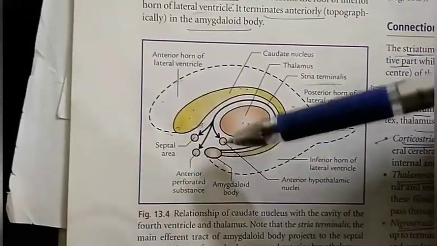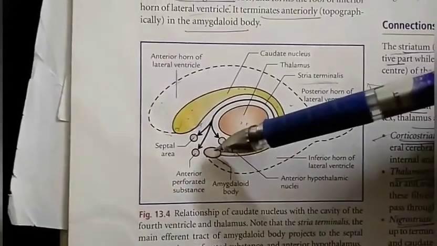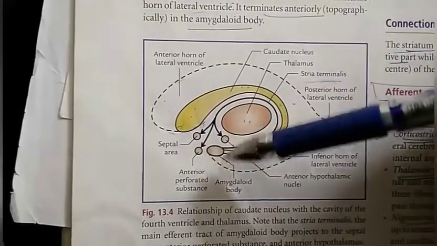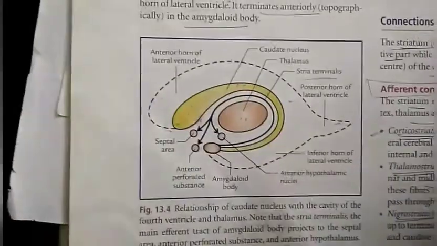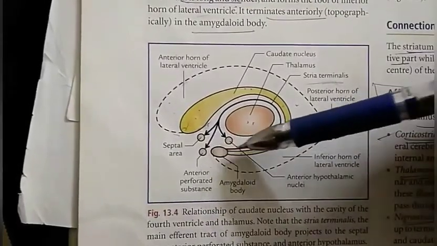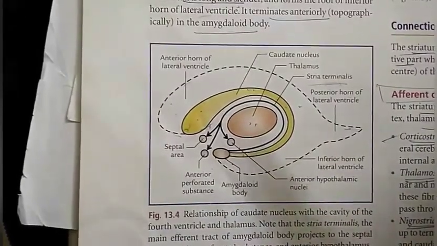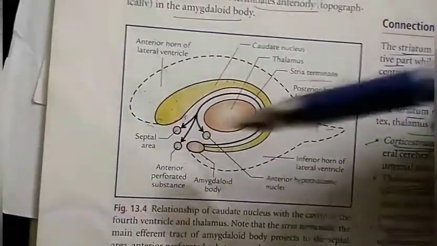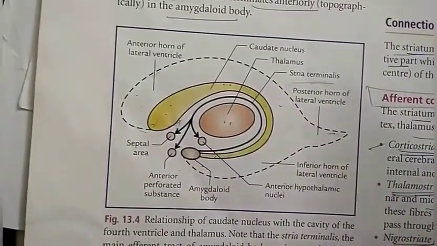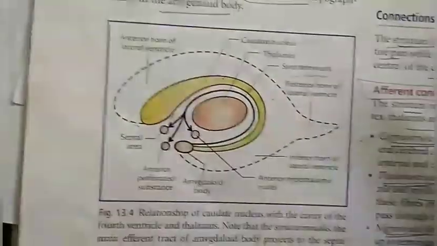The next part is amygdaloid body. Amygdaloid body is an almond-shaped mass of grey matter situated into the temporal lobe. It is exactly located anterosuperior to the tip of inferior horn of lateral ventricle. On the surface, location of amygdaloid body corresponds with uncus. So uncus serves as a surface landmark to locate the amygdaloid body.